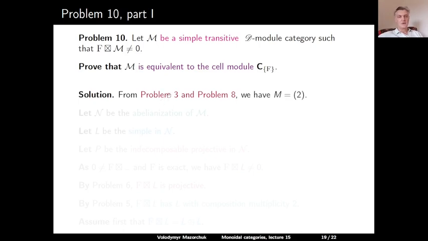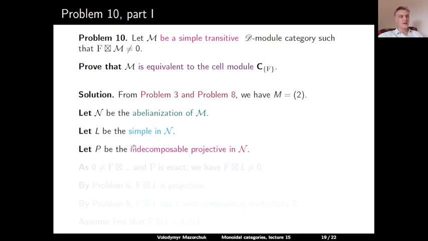Solution. If we combine problem 3 and problem 8: problem 3 says that the matrix M in this case is either 2 or 1, 1, 1, 1. And problem 8 says that the 1, 1, 1, 1 case is not possible. So the only thing which is left is the case when the matrix M is just 2. So let N be the abelianization of M. So M has one indecomposable object and so one simple object in N. So let L be the simple object in N and let P be the indecomposable projective in N.